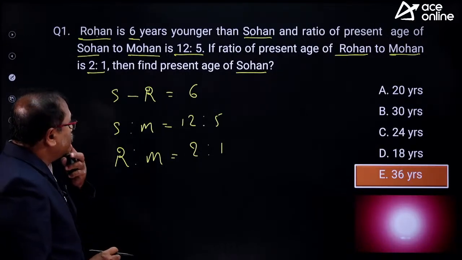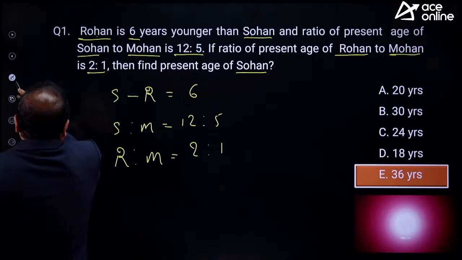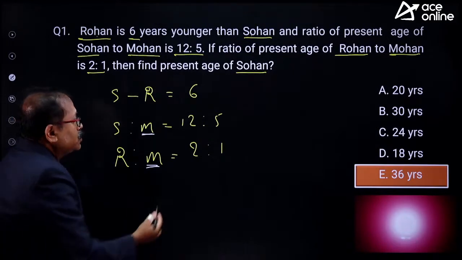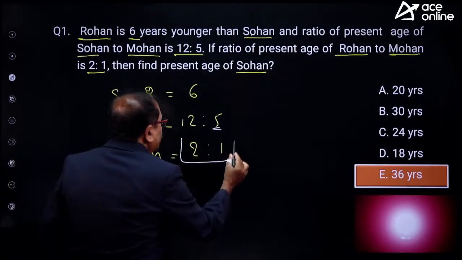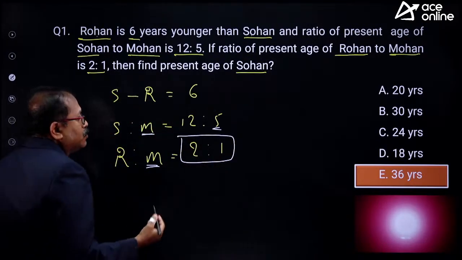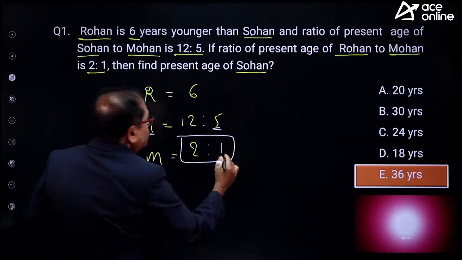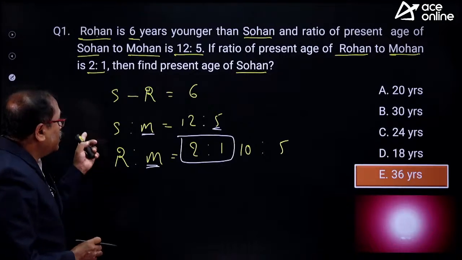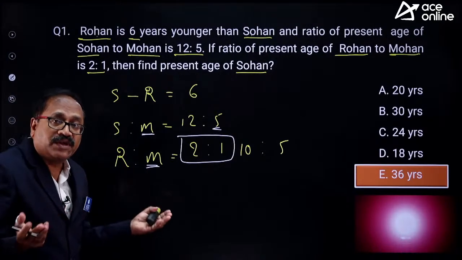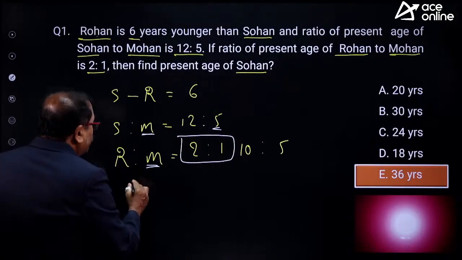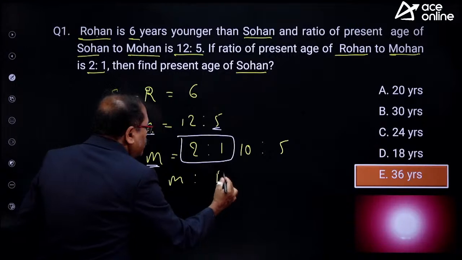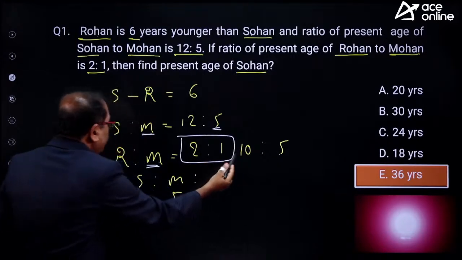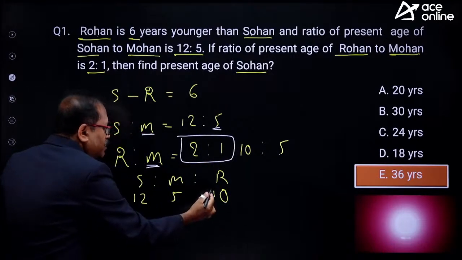Okay. Now, did you notice that in this ratio, this is M and this is M, the present age ratio. So here it is 5. Can I change this ratio, multiply this by 5? Then you will get another ratio, which is 10:5. So now can I mix the ratio? Yes, we can mix the ratio, because S to M to R, when S is 12, M is 5, and when M is 5, then R is 10. We can combine the ratio now.